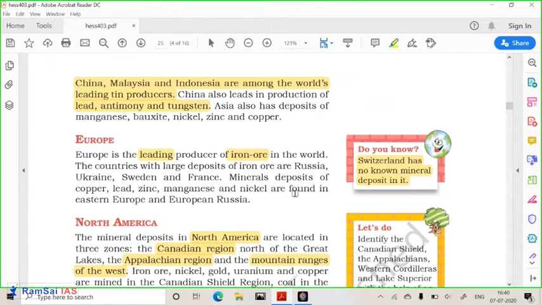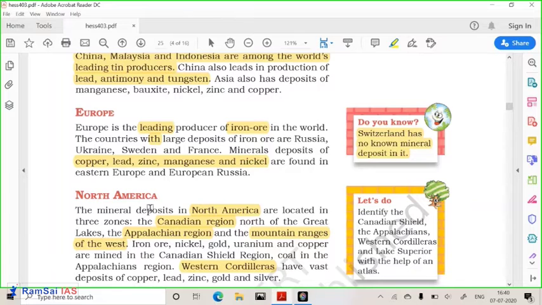Now, Europe is a leading producer of iron ore. Every country has some other minerals as well, like copper, lead, zinc, manganese, nickel. But we will mostly see the important minerals found in a particular region. Here you can see that Switzerland has no known mineral deposits.